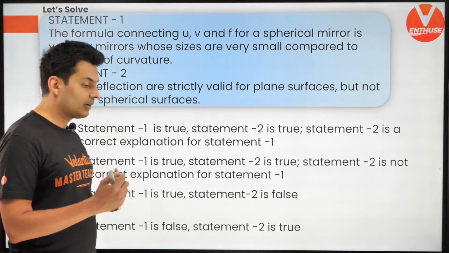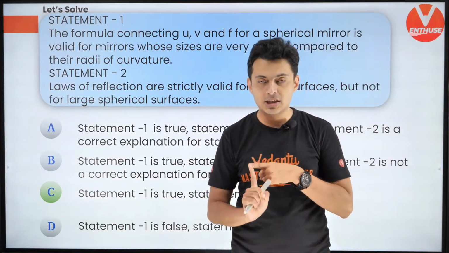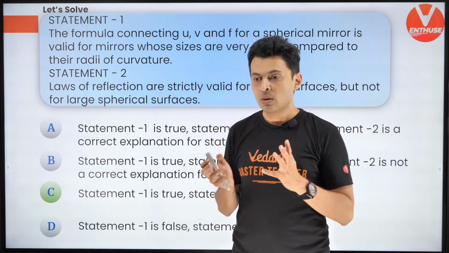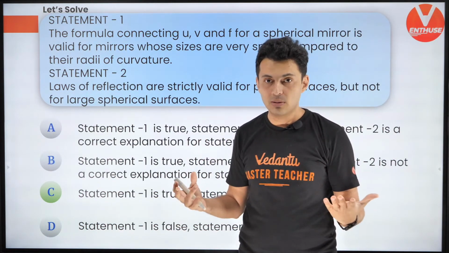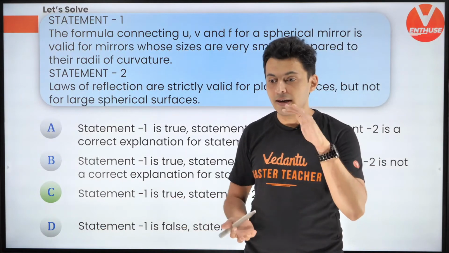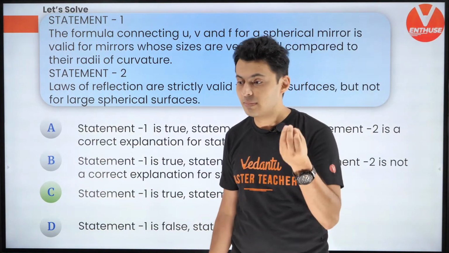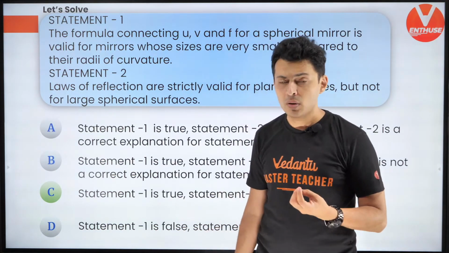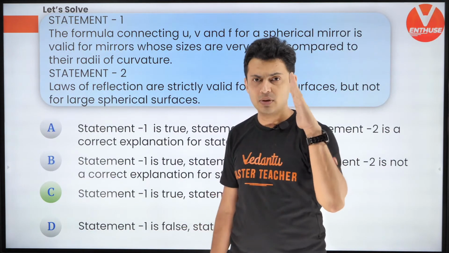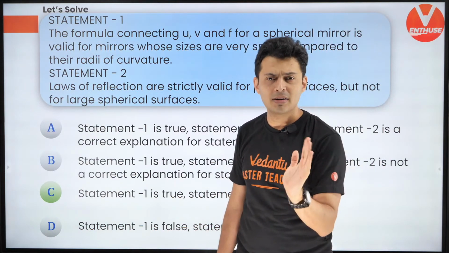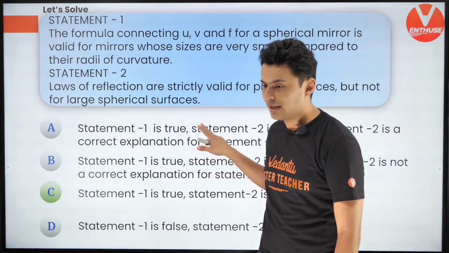So I hope you have learned a lot from this question. We have talked about spherical aberration. Spherical aberration is basically that property where the image becomes blurred or is not crisp because of different focal points. Second thing, the size of the mirror should be small to get a crisp, clear image. And also remember that the laws of reflection are not just valid for plane mirrors but also for spherical mirrors, because every point on a spherical mirror is a plane mirror. Keep this in mind. Very good.